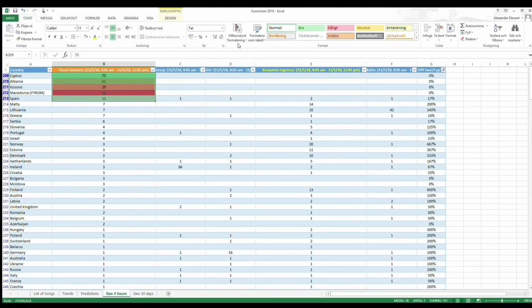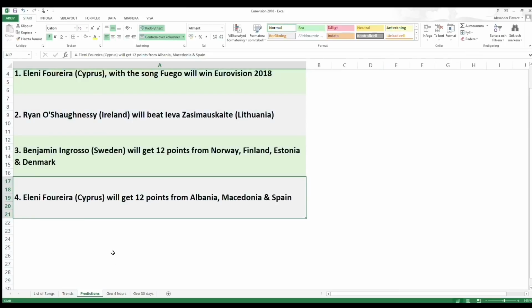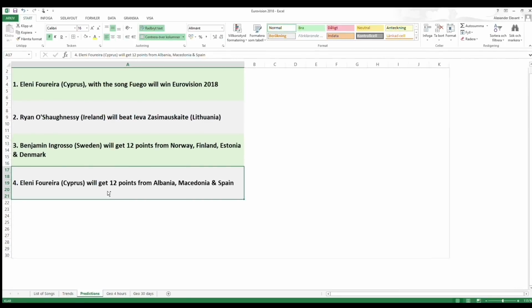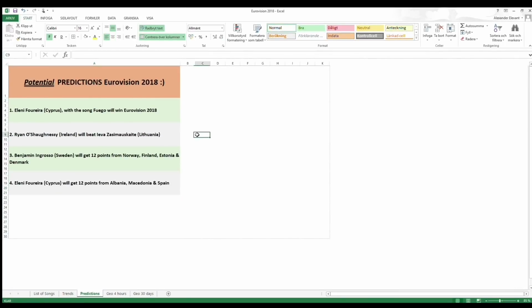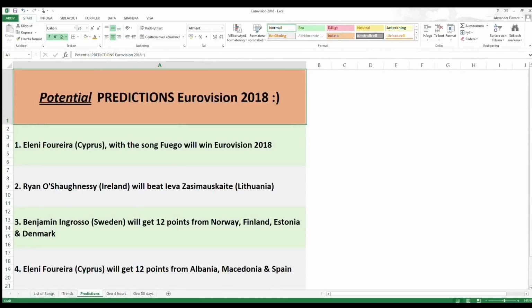So I just sort the file descending on Cyprus score. Then Cyprus are not allowed to vote, and Kosovo doesn't have a vote. So marked in green here, Albania, Macedonia and Spain have a high score. And based on that information, we make the prediction that they will vote and give Cyprus 12 points in this competition tomorrow evening. It will be really interesting to see the outcome of these predictions.